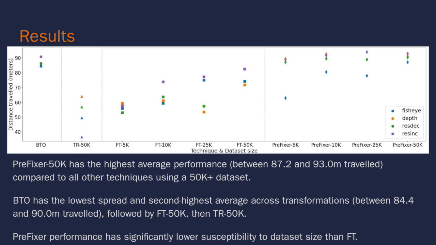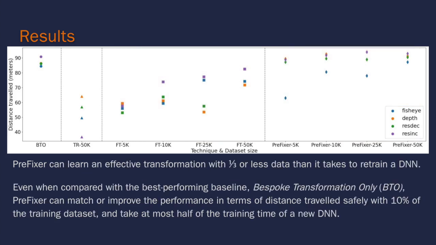Prefixer 50K has the highest average performance compared to all other techniques using a 50K dataset and with BTO, which uses a transformation as a post-processing step on the original DNN. BTO has the lowest spread and second highest average across transformations, followed by fine-tuning 50K, then transform and retrain 50K. Moreover, Prefixer performance has significantly lower susceptibility to dataset size than fine-tuning. For a common set of camera sensor hardware migrations, Prefixer can learn an effective transformation with 1/3 or less data than it takes to retrain a full network.